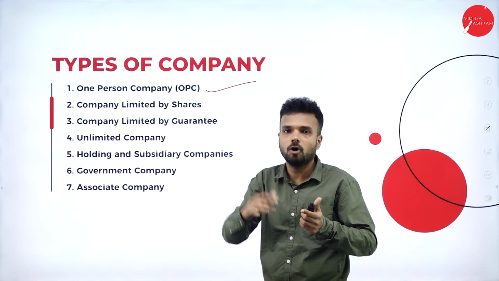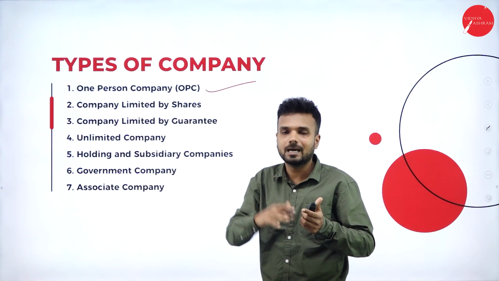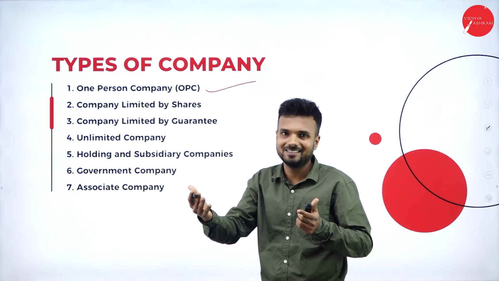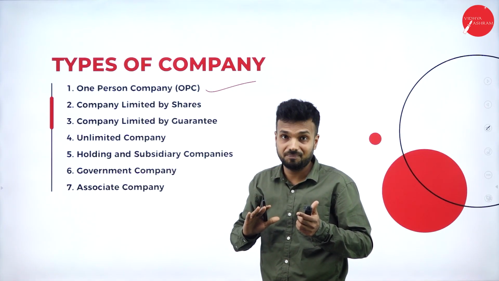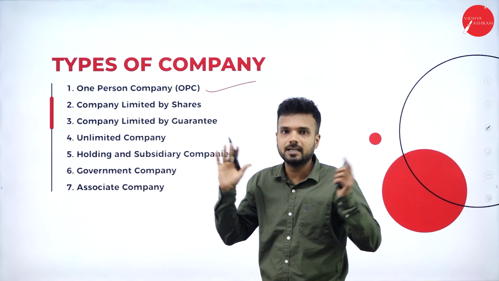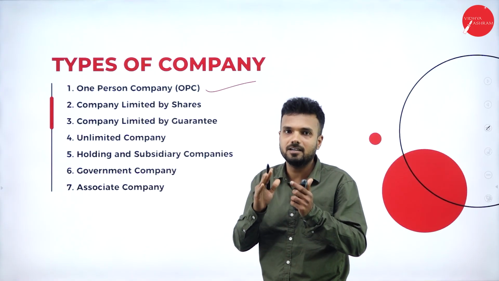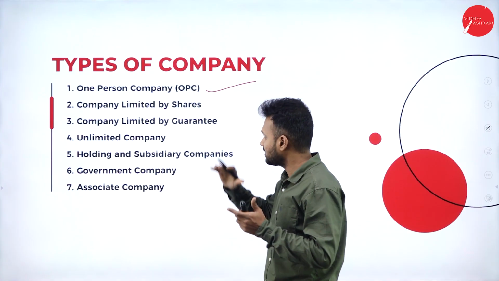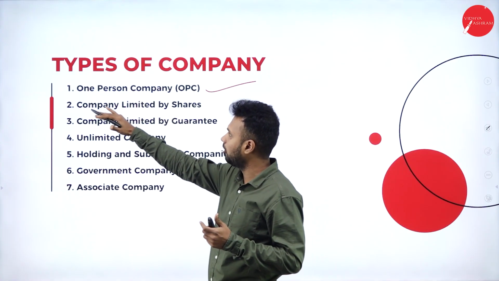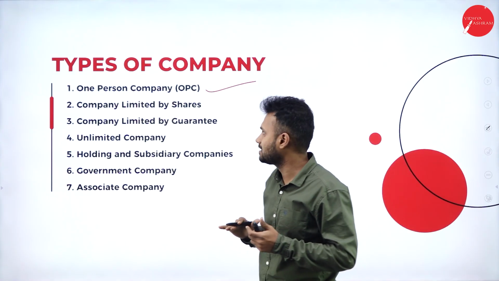In terms of death or the insolvency of the owner, the company comes into the hands of that nominee. He can take any decision: either he can dissolve the company or he can continue the company. The decision is in the hands of the nominee. That is a special feature of a one-person company.